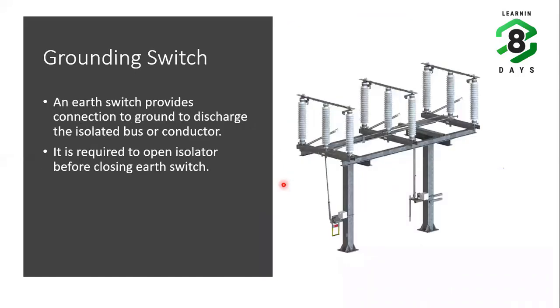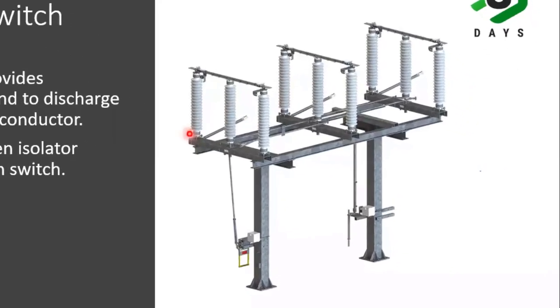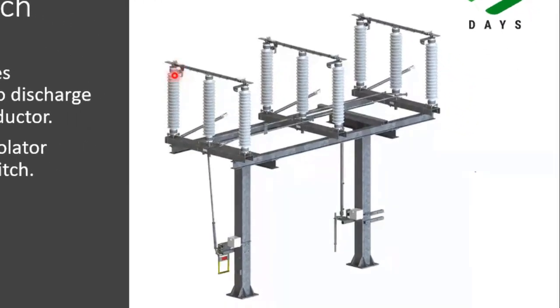Now we move on to the grounding switch. The purpose of the grounding switch is to discharge the currents in an isolated part of the network. Here, once the isolator is opened, then you need to discharge the part of the network where you need to work. Okay, so this is the isolator. This is a double break isolator. You can see this is the earthing blade.